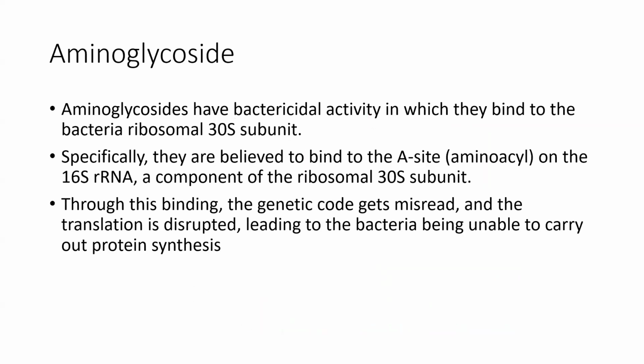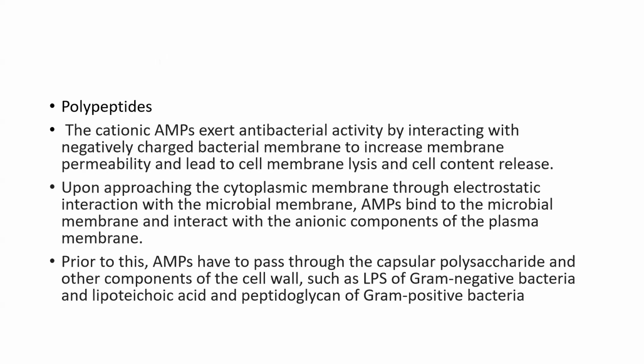The next class of drug is aminoglycosides. Aminoglycosides have bactericidal activity in which they bind to the bacterial ribosome 30S subunit. Specifically, they are believed to bind the A site on the 16S RNA component of the ribosomal 30S subunit. Through this binding, the genetic code gets misread and translocation is disrupted, leading to the bacteria being unable to carry out protein synthesis. The next class of drug is polypeptides.